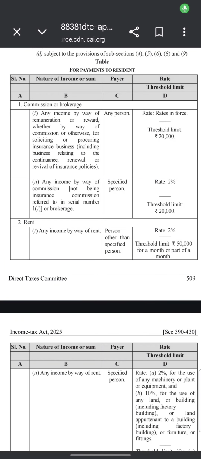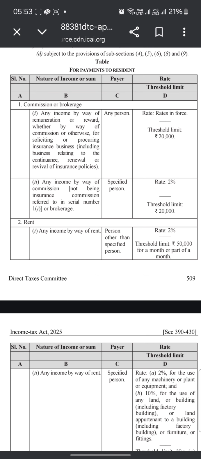Good morning. Today we will continue with the Income Tax Act 2025 discussion that we have already made a part 1 video of, relating to the TDS deduction under the new act, that is the Income Tax Act 2025, starting with section 392.